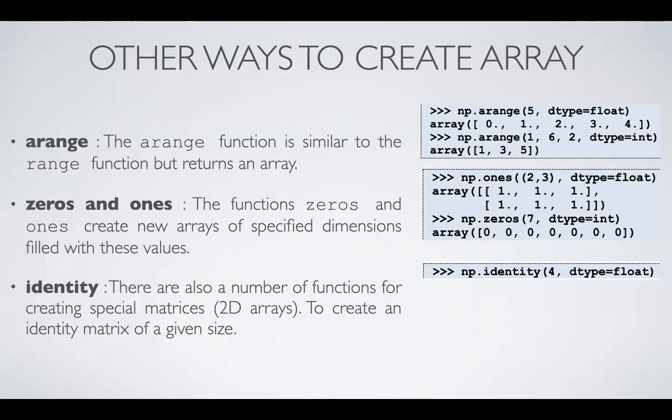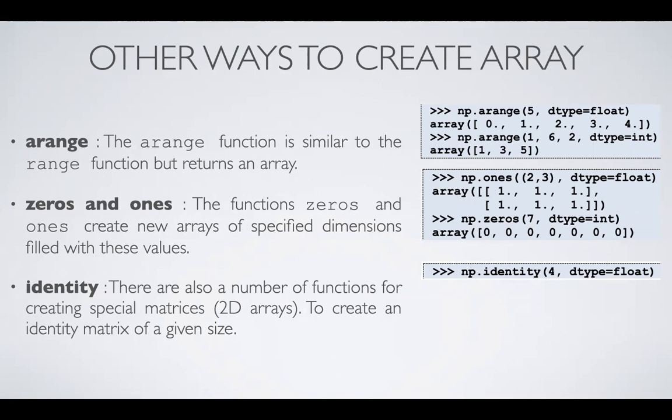Next is other ways to create an array. How many other ways are there that you can use to create an array? The first one is arange. arange is a function that is exactly similar to range, but in range you get a range of values, and in arange you get an array of values. The difference is that in range you get a sequence of values, a series of values, and in arange you get an array of values. That is the first one.